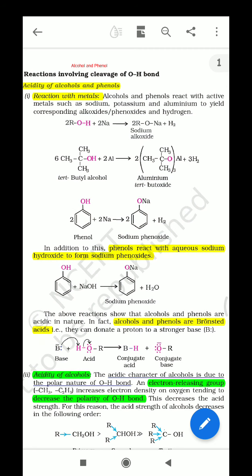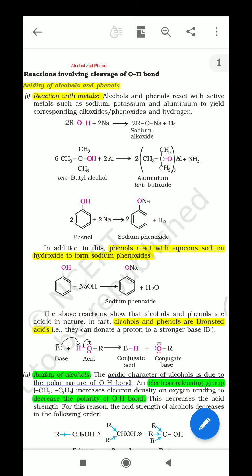This is an NCERT screenshot. So first, do not go to the heading, reaction involving cleavage of O-H bond. Just below it is written that acidity of alcohol and phenols. So the first question and very first concept is how we can say that alcohol and phenol have acidic character.